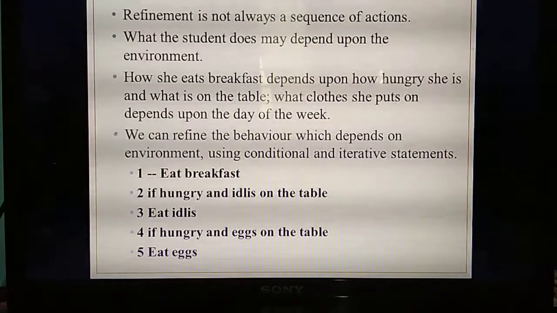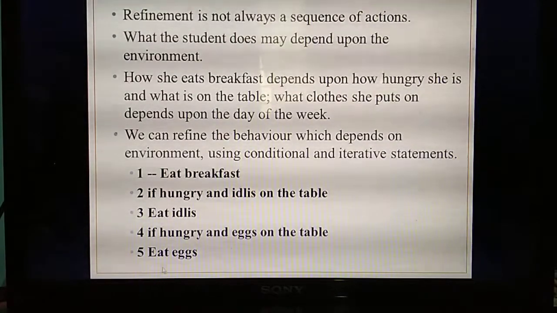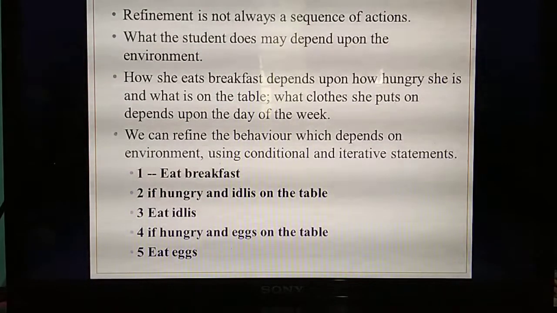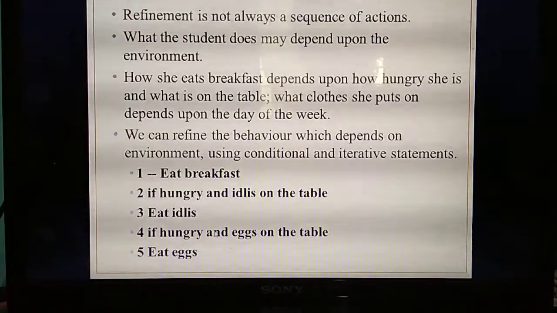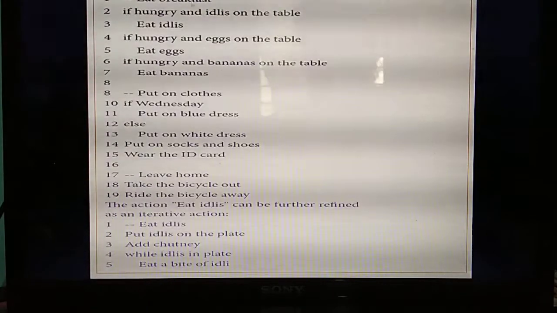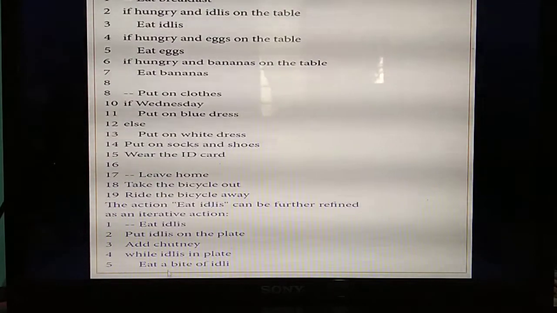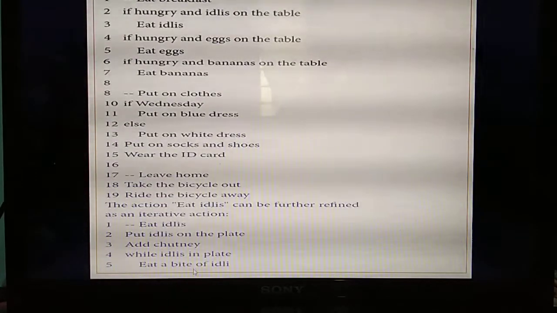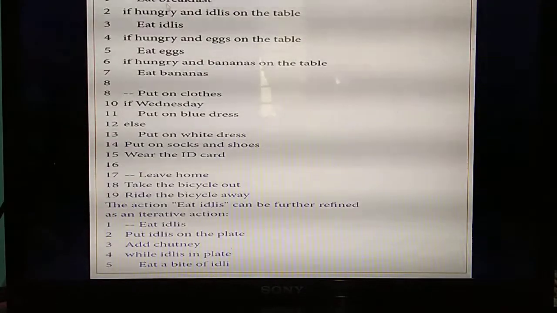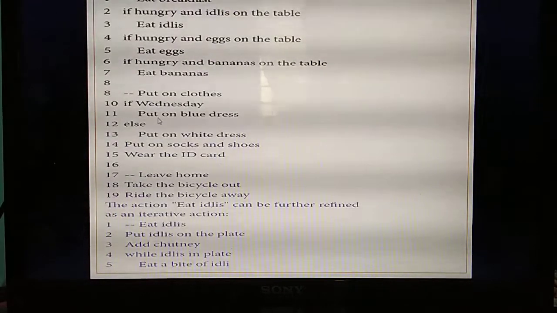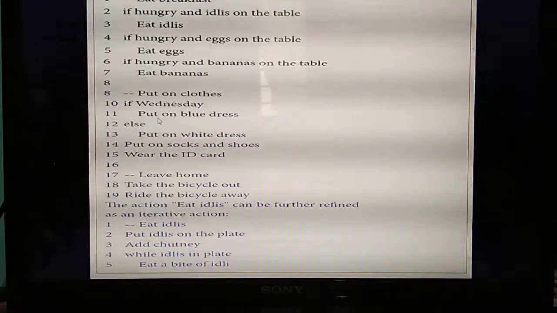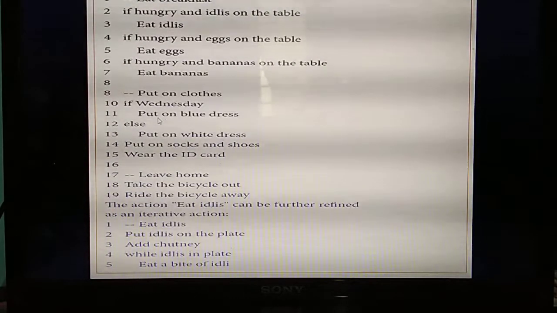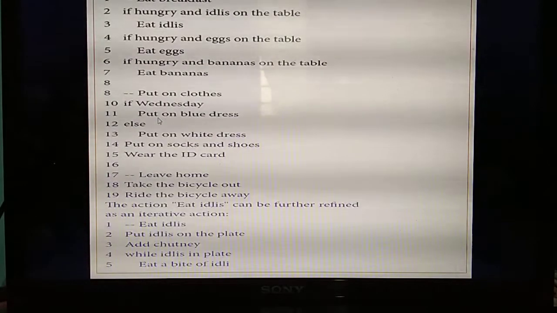Understand? Next thing. Next, what's the thing you have given? Eat eggs. When will he or she eat the egg? If he or she feels hungry and if egg is on the table, he or she will eat. Understand? So, likewise, you are going to write the full algorithm, the full main problem, into smaller steps. See it. So, listen. First task is get ready to go to school. That main task, as much as you can, that much you are going to split into smaller sub-problems.